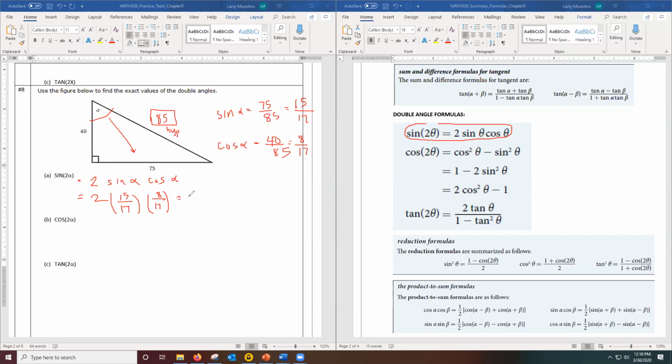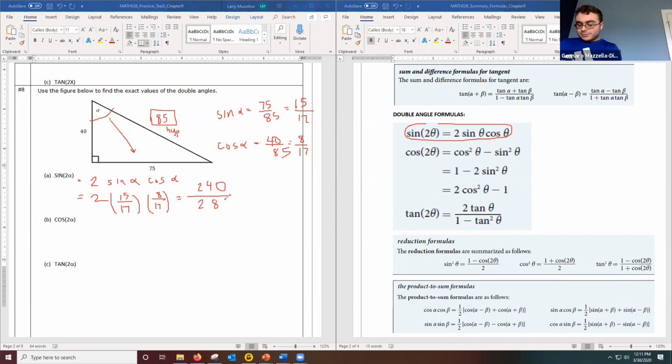Now I can just multiply this all out. On the top, I think I end up with 240, multiplying all the numbers together, over 289. And on the bottom, 17 times 17 is 289. Good. That's for sine.